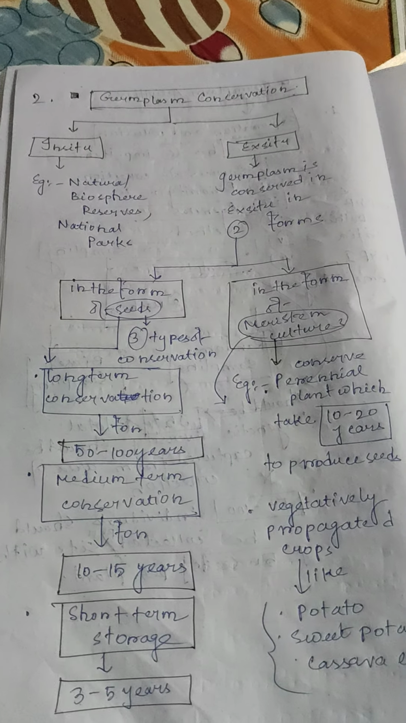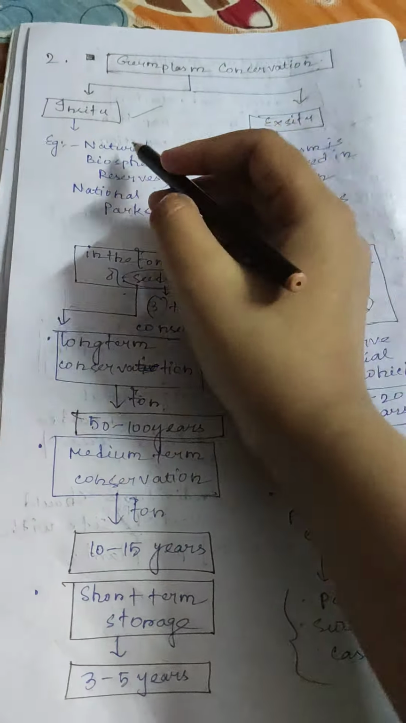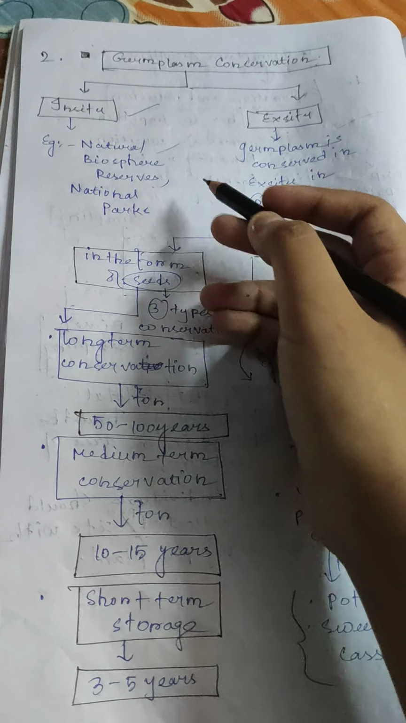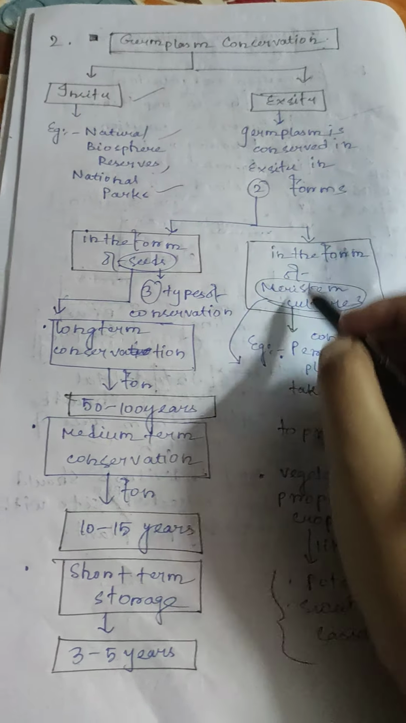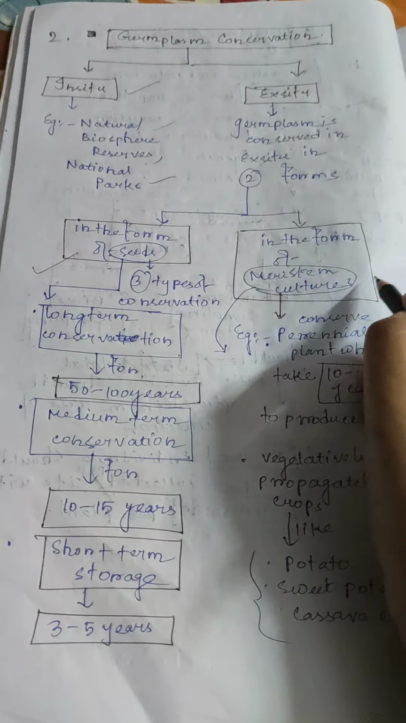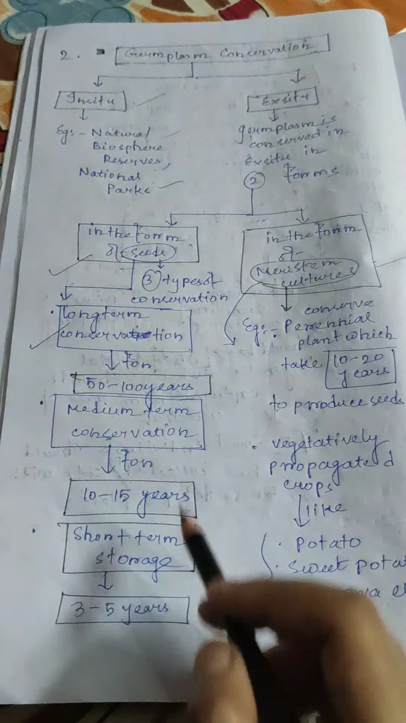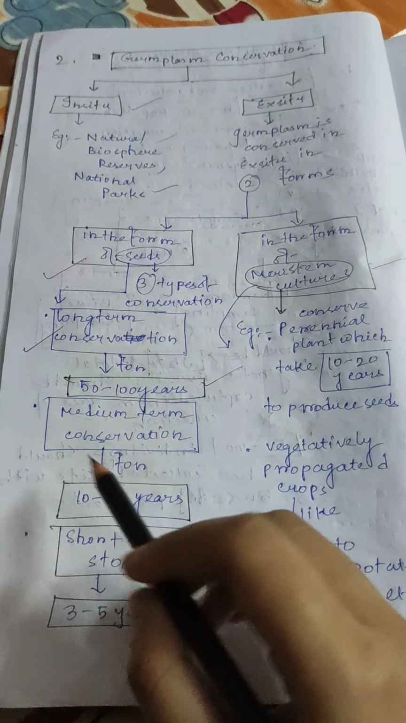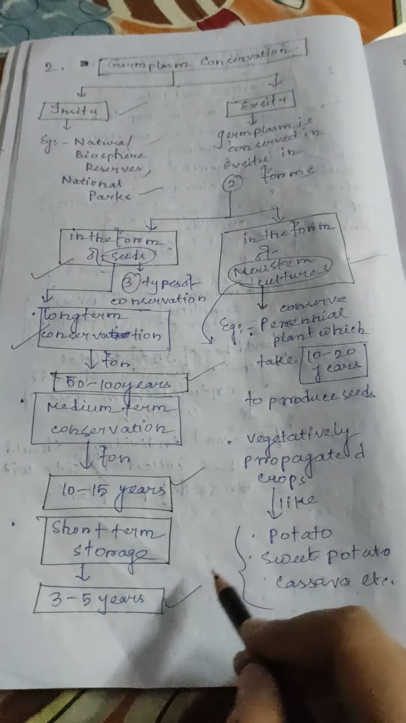Second type of activity is the germplasm conservation. Two types of germplasm conservation, in situ and ex situ. Example, natural biosphere reserves, national parks. Ex situ germplasm is conserved in two forms, in the form of seeds and in the form of meristem cultures. In the form of seeds, three types of conservation: long-term conservation for 50 to 100 years, medium-term conservation for 10 to 15 years, and short-term storage for 3 to 5 years.